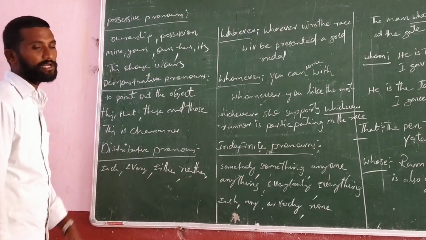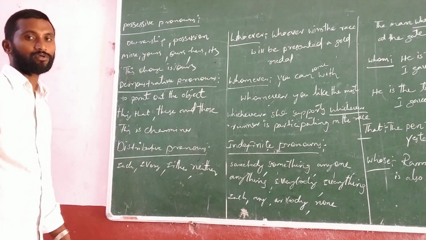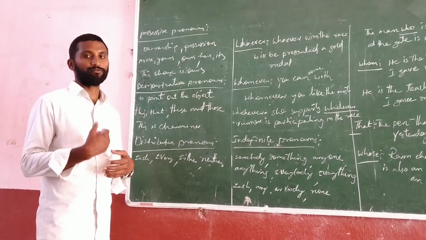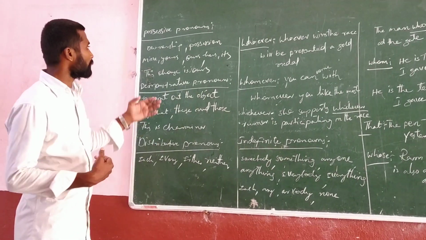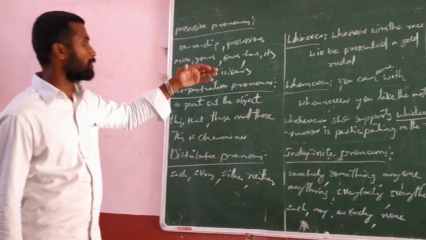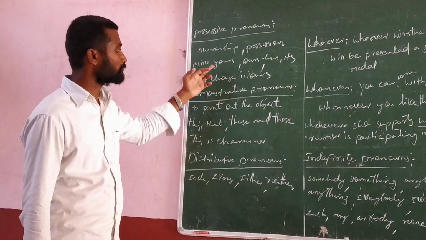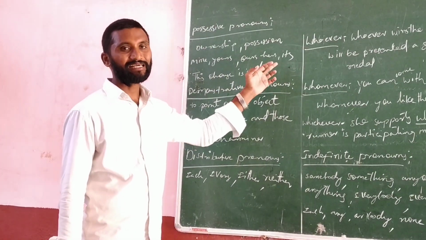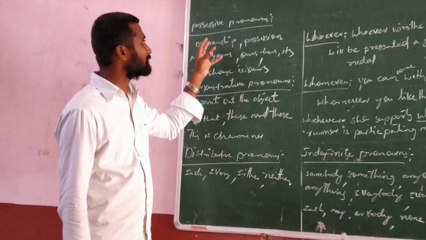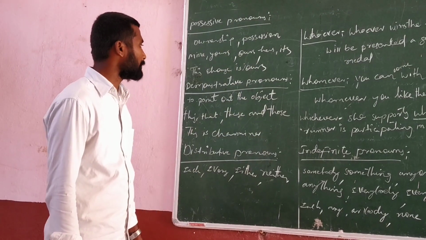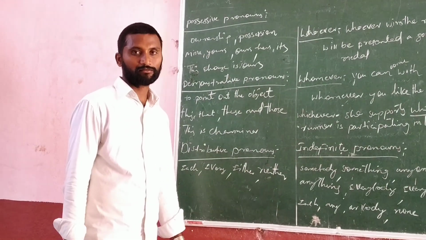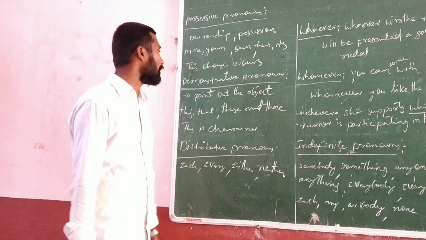And next one is the possessive pronouns: ownership, having possession. If you see possessive pronouns: mine, yours, ours, hers, its, all these are possessive pronouns. This house is ours.